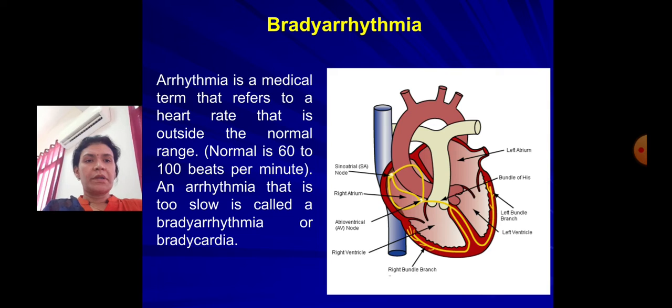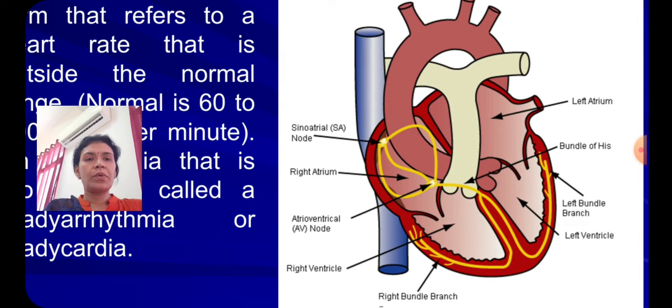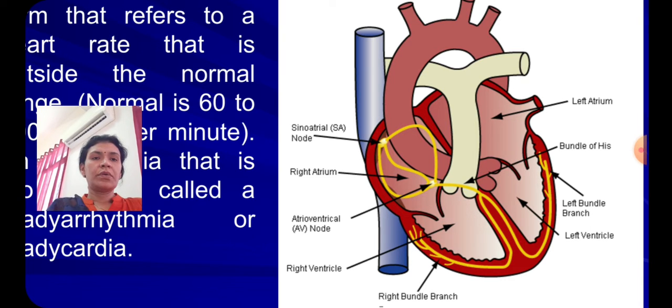60 per minute. Here we can see the sinoatrial node in the right atrium, where the impulse is usually generated and conducted to the atria, and then through the atrioventricular node it conducts to the ventricles by the bundle of His and Purkinje fibers.